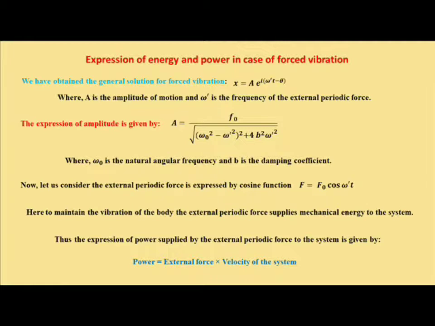Thus the expression of power supplied by the external periodic force to the system is power equal to external force into the velocity of the system. So next we are going to obtain the expression of power delivered by the external periodic force to the vibrating system.